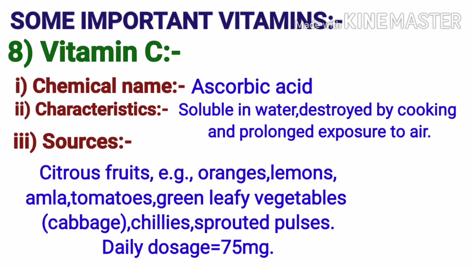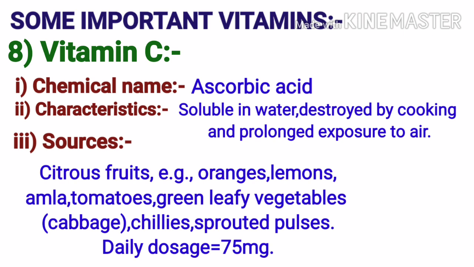The next important vitamin is vitamin C. The chemical name of vitamin C is ascorbic acid. The characteristics of vitamin C are it is soluble in water, destroyed by cooking, and prolonged exposure to air. The sources of vitamin C are citrus fruits, for example, oranges, lemons, amla, tomatoes, green leafy vegetables, that is cabbage, chilies, sprouted pulses.